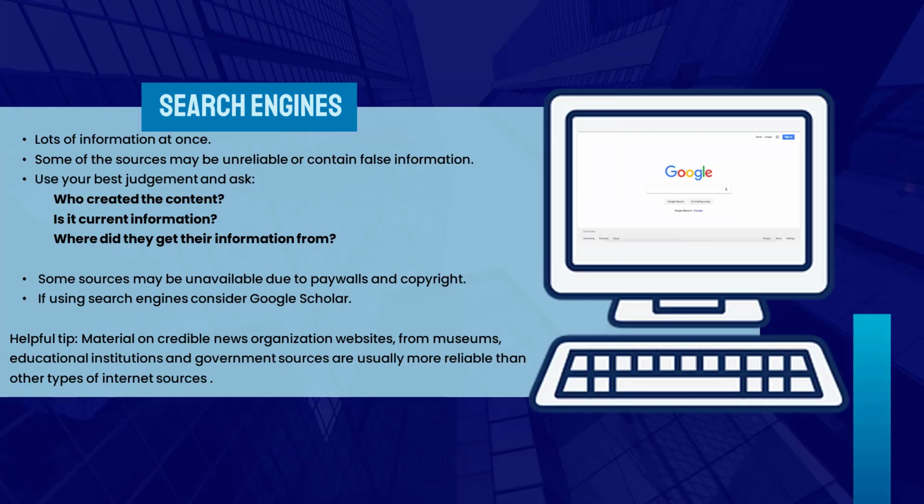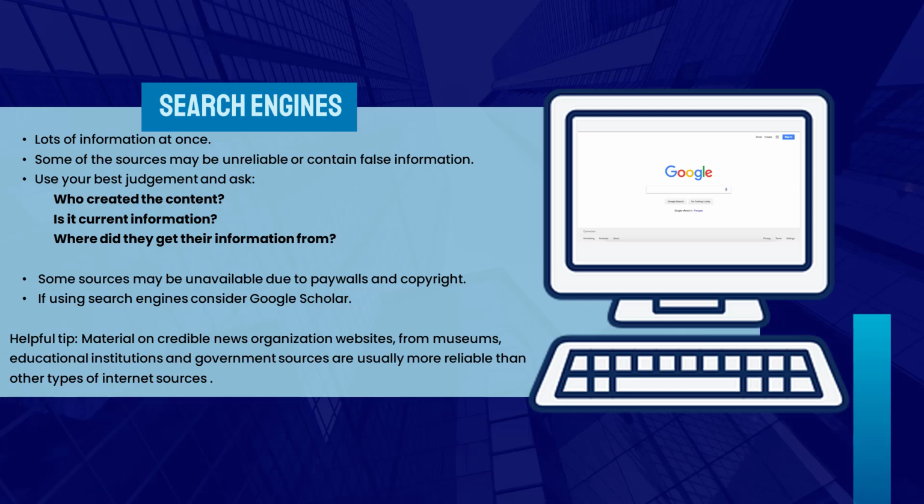Search engines such as Google provide lots of information at once from all types of sources. As such, some of the sources may be unreliable or contain false information. When using internet search engines, always use your best judgment and ask, who created the content? Is it current information? And where did they get their information from?